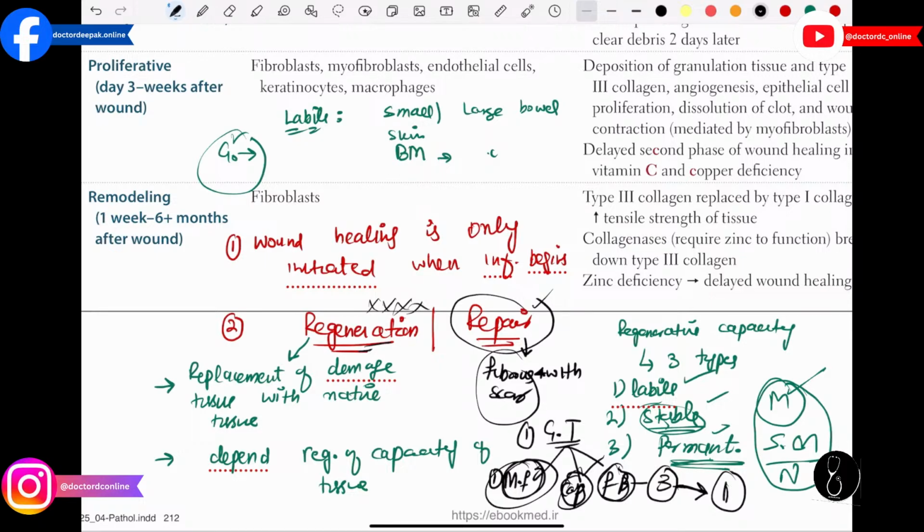If you don't have zinc, this process will not occur. So this is about the repair. Then after that we have to understand the mechanism of tissue regeneration and repair. So please keep this in mind.